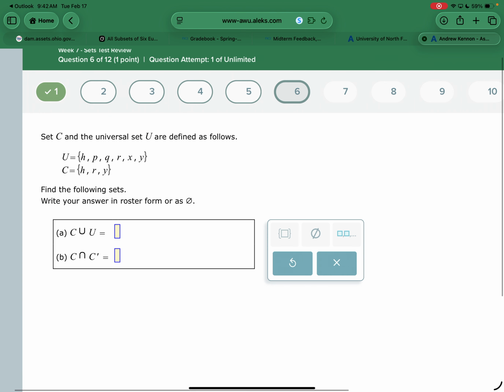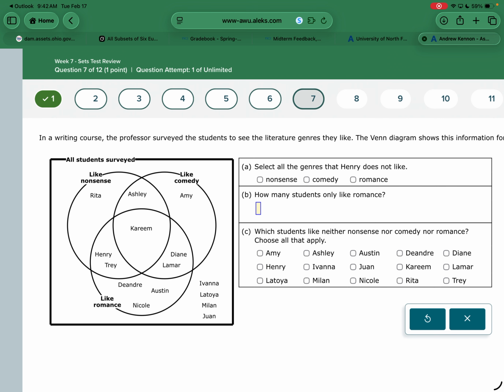Number 7 is moving to Venn diagrams. On this one, you just got to be careful of the different wordings of the questions. Select all the genres that Henry does not like. Where is Henry? Henry is right there in nonsense and romance. So the only thing he does not like is comedy. He's not in the comedy circle.